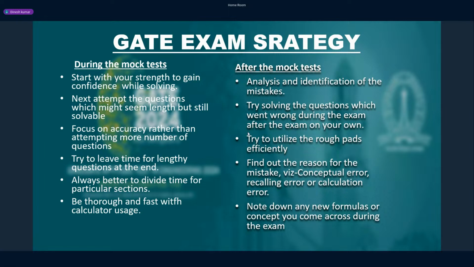In GATE, 1 mark and 2 marks questions are now given separately. So quickly go through the 1 mark questions you know, solve them, and then move to 2 marks questions. Reading questions properly keeps them solving in your mind, and you may get a better idea after half an hour. So don't indulge in lengthy or tough questions or numerical answer type questions in the first half an hour or 1 hour of the exam.